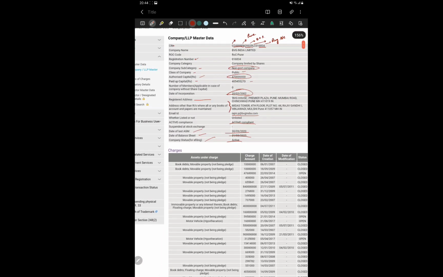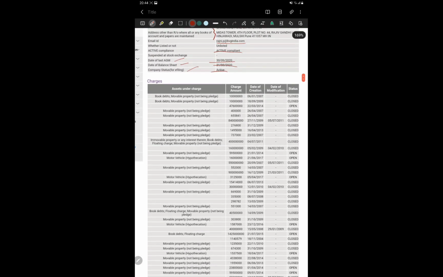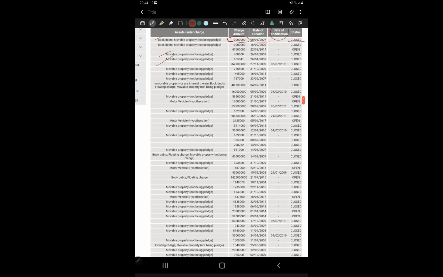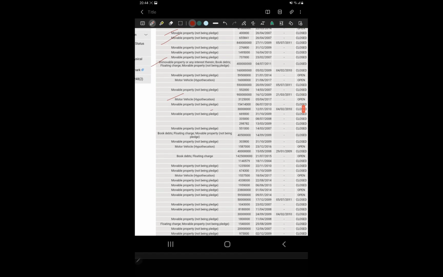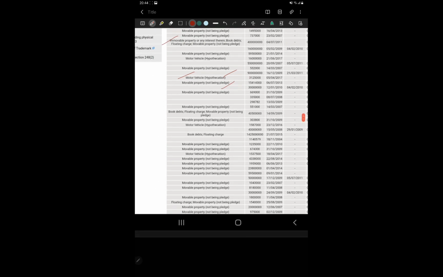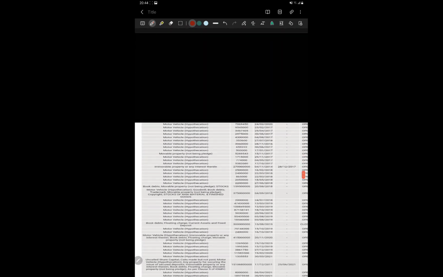Next, very important: what charges the company has, what type of charges have been levied on that company, meaning from where it has borrowed loans and what kind of charges have been imposed. You can see here book debt, movable property, the status of those charges, the date of creation, the amount of charge, and the date of modification if any. So all the details like movable property, immovable property, motor vehicle, whether it is hypothecated, pledged or mortgaged, you will be able to check from here.